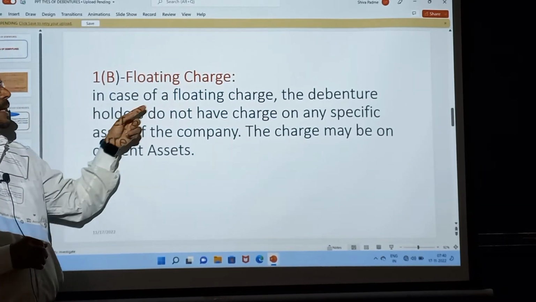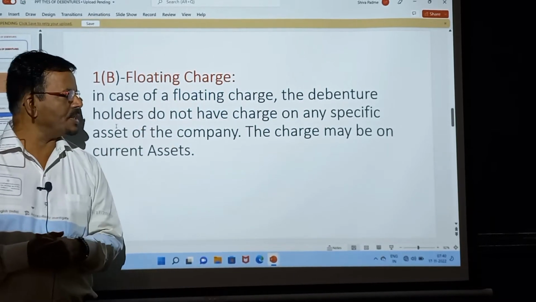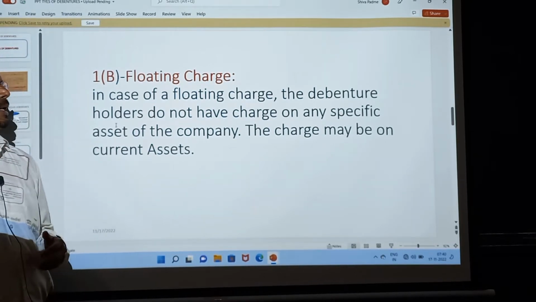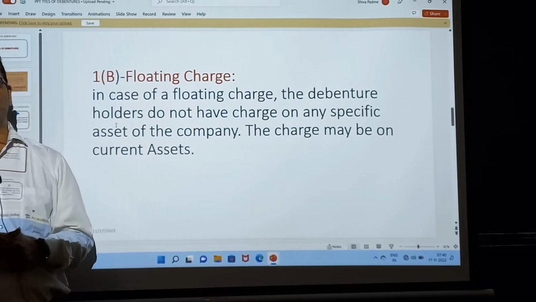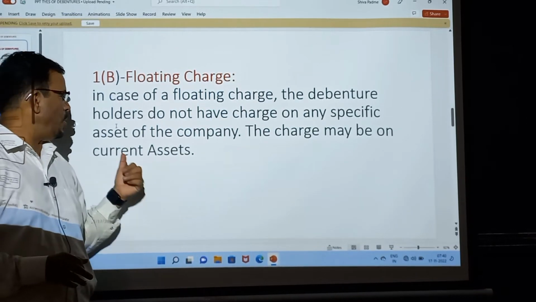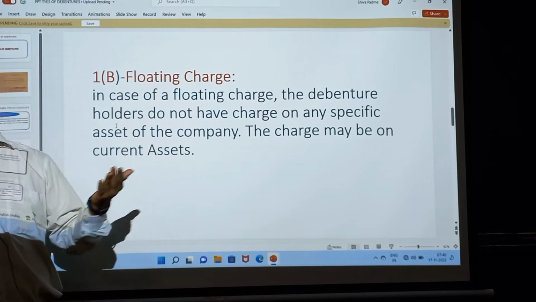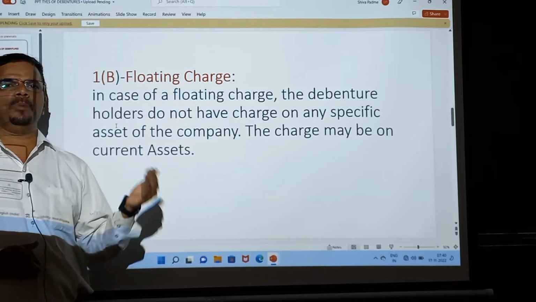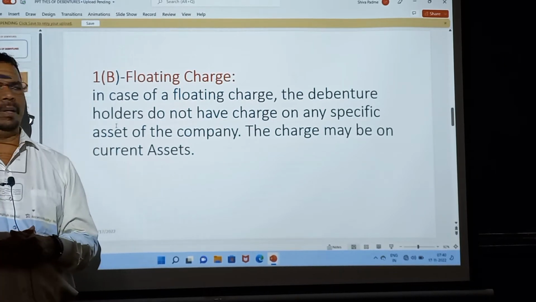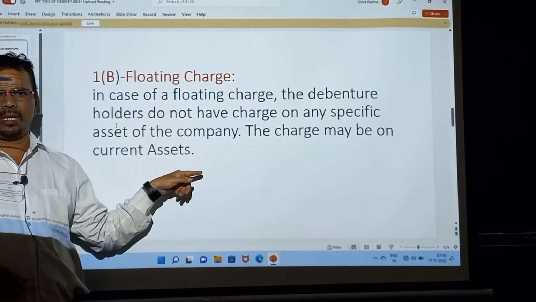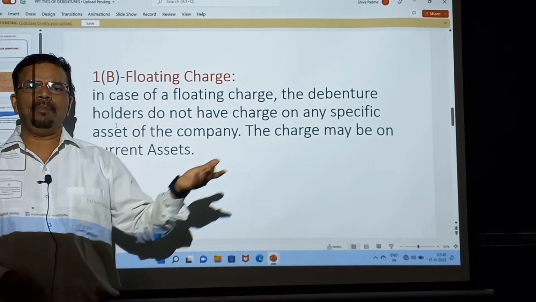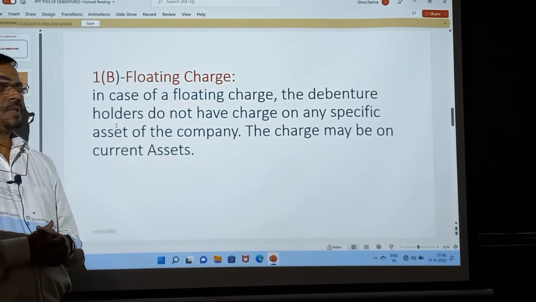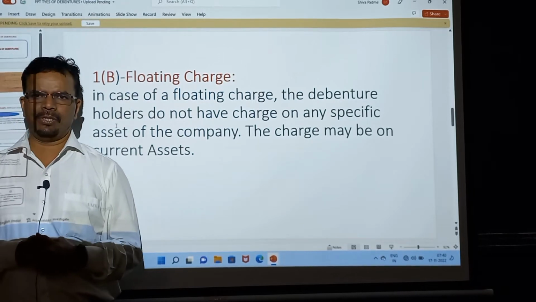In case of the floating charge, the debenture holder does not have a charge on any specific asset. So he can take any asset from the company and recover the money in case of liquidation of the company. The charge may be on current assets. We know current assets like stock, debtors, bills receivable. He can take the charge of those current assets and recover his money. In short, in this case the asset is not fixed. It may be a current asset and it may be a fixed asset. Such a type of debenture is known as a floating debenture.